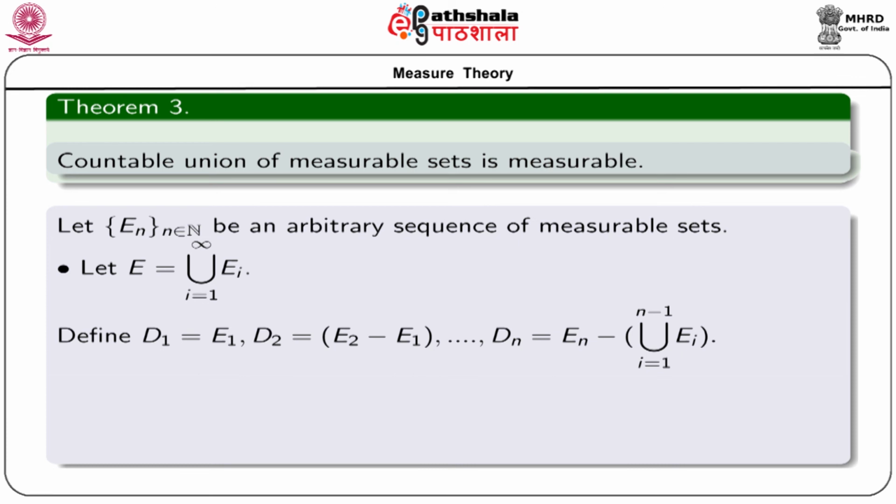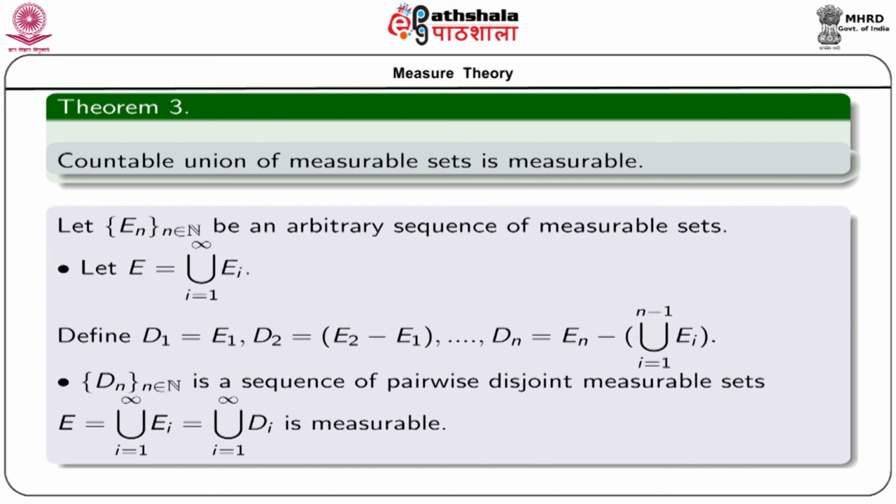So this sequence D_n, n belonging to capital N, is a sequence of pairwise disjoint measurable sets. Moreover, union of E_i, which is equal to E, is equal to union of D_i, but we have already seen that the union of a sequence of pairwise disjoint measurable sets is measurable.